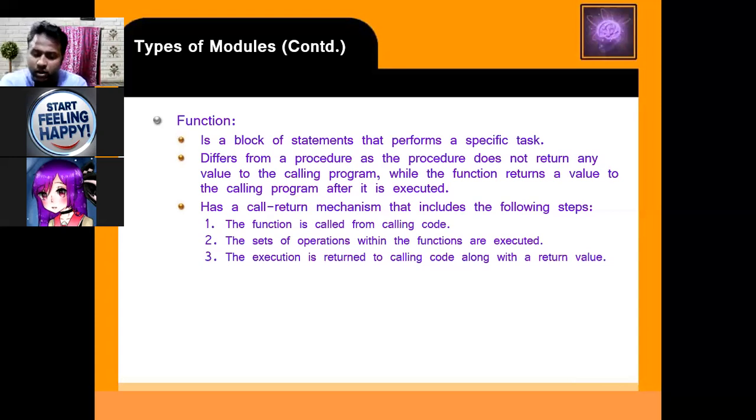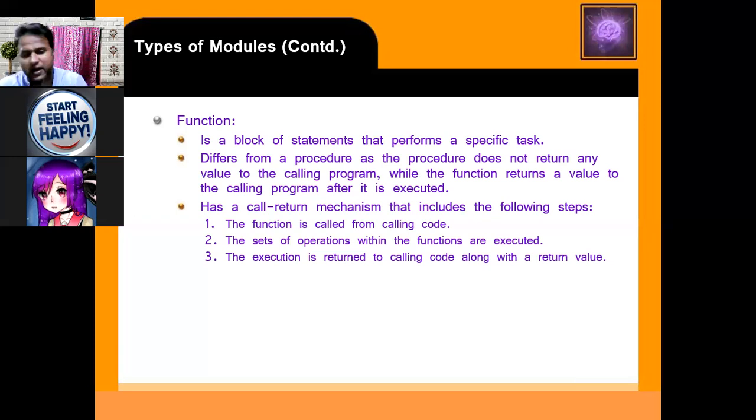Then a function returns a value. It has a call and return mechanism that includes the following steps. The function is called from the calling code. The set of operations within the called function are executed. The execution is returned to the calling code along with the return value.